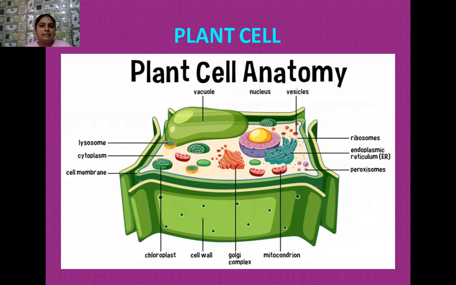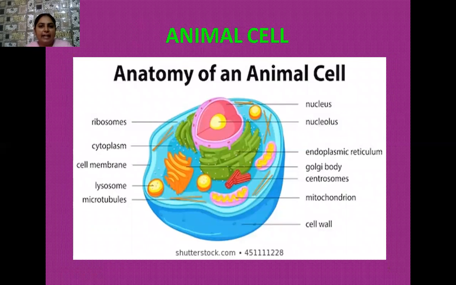Other cell organelles are somewhat similar to the animal cell. Okay, see the diagram of the animal cell. So here we have so many cell organelles that are also found in the plant cell as well. Nucleus is there, nucleolus is there, ribosomes, then cytoplasm, the ground substance. What is the main thing here? The cell wall is absent. Instead of the cell wall, the cell membrane is there. All right, vacuoles are almost negligible or sometimes absent.